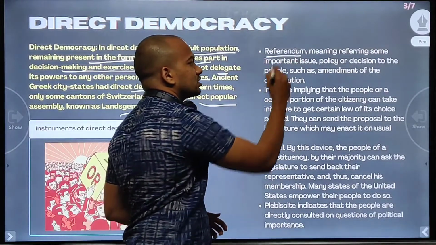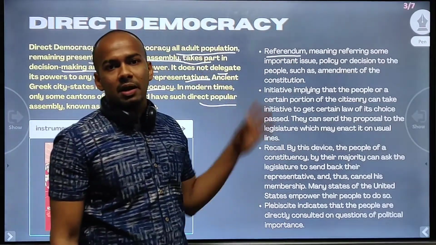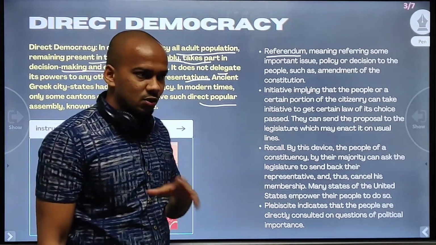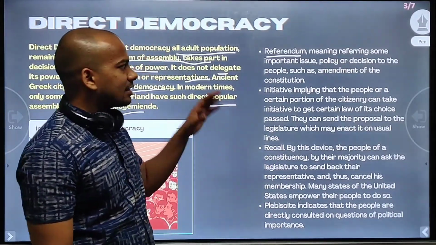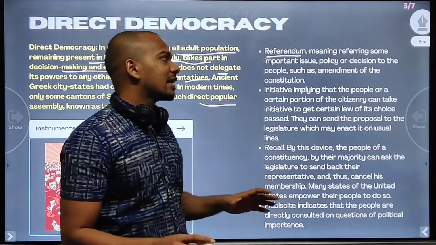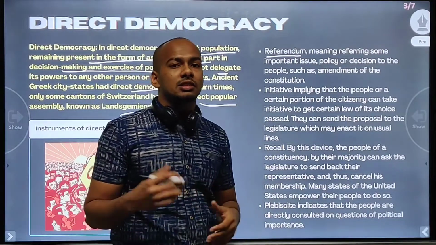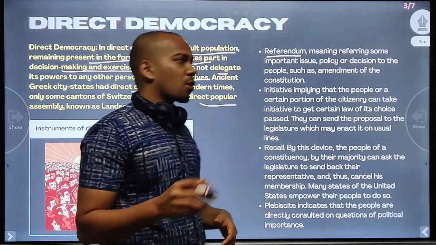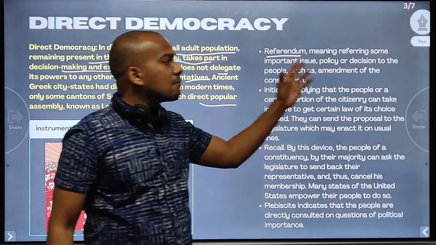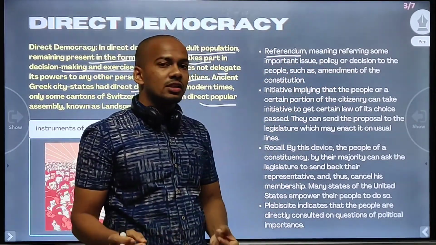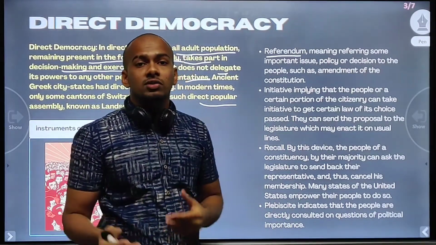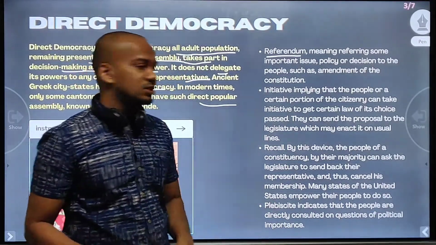One example is referendum. You might be very familiar with Brexit. The people made that decision. A vote was held, a referendum was held, and people voted on whether the UK should exit the European Union. So that is a referendum: referring some important issue, policy or decision to the people. For example, in the amendment of the constitution, a referendum is used.